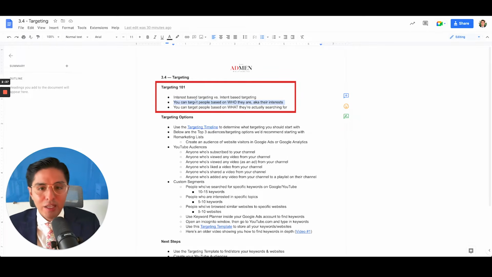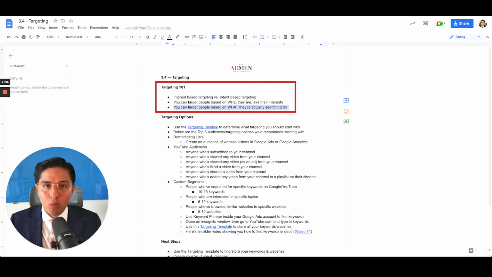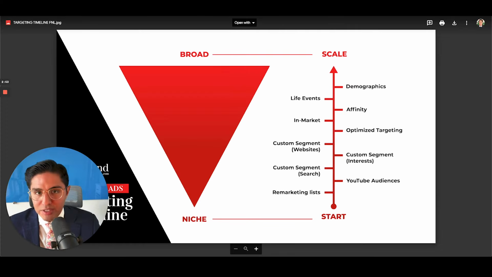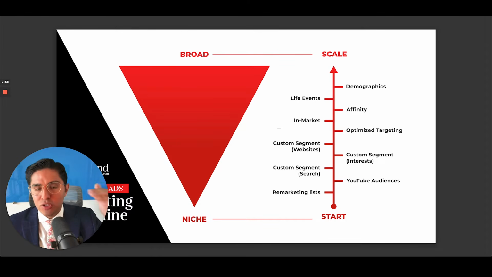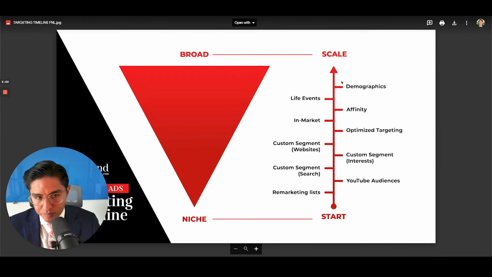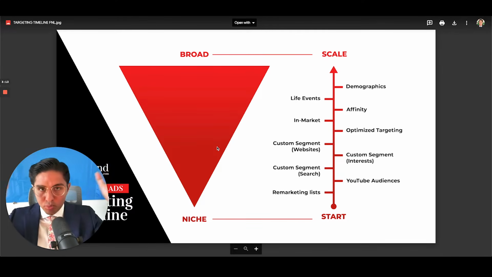And then the second type of targeting is intent-based targeting, meaning you can still target people based on what they're actually searching for, which is still very powerful and one of the best audiences that we use right now. So here are the different targeting options that we have available, and I've built this targeting timeline to give you a representation of what targeting you should start with and what targeting you should use if you really want to scale. This is called the targeting timeline, and here at adspend.com, on the right-hand side, we have this start and scale timeline. And then on the left-hand side, we have an upside-down triangle representing the niche audiences on the bottom and then the more broad audiences at the top.